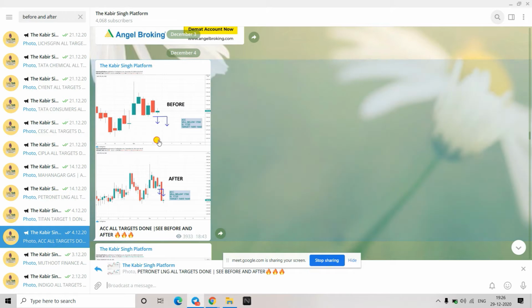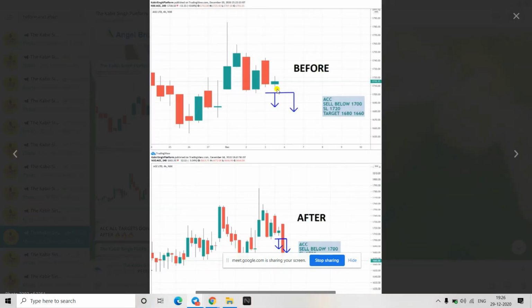Like this, you will see many. See here, I have not marked the low of this candle because I was seeing that a previous candle is making a low somewhere here. So once the price goes below that, only then will I take an entry, and my stop loss is the halt candle's high. In this case also you can see how much it has fallen. So this is how the halt candle works.